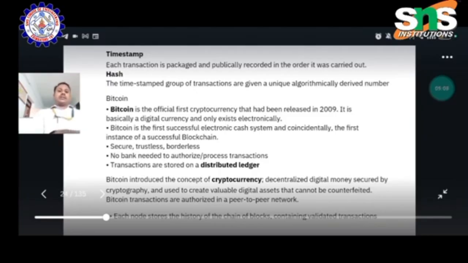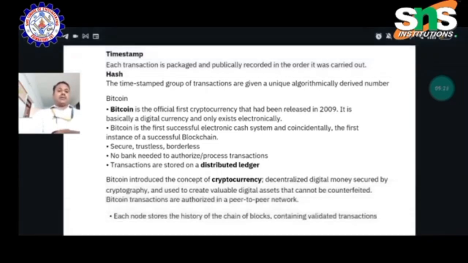This is the methodology by which Bitcoin progresses to the next level of cryptocurrency. In the next class we will see what cryptocurrency is and how it is stored in the distributed ledger.